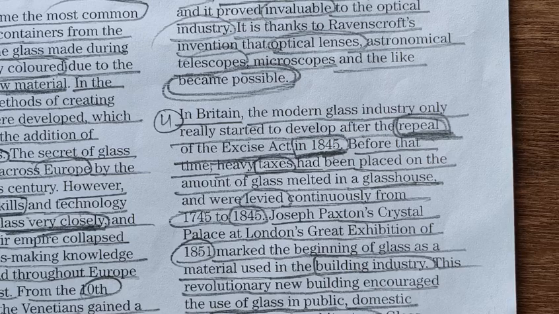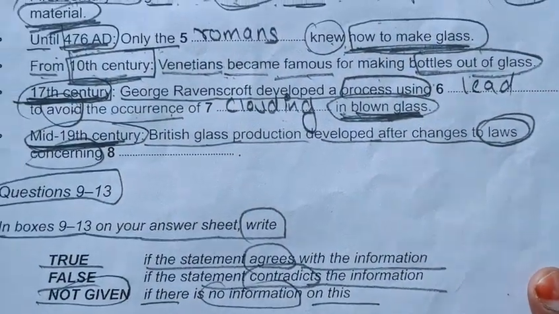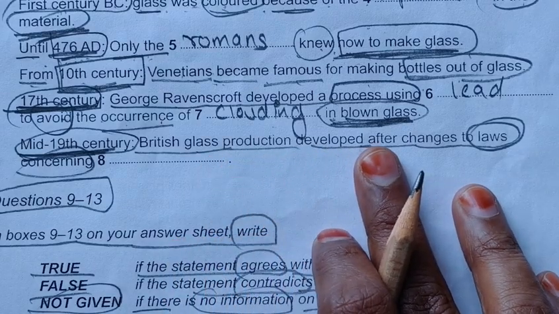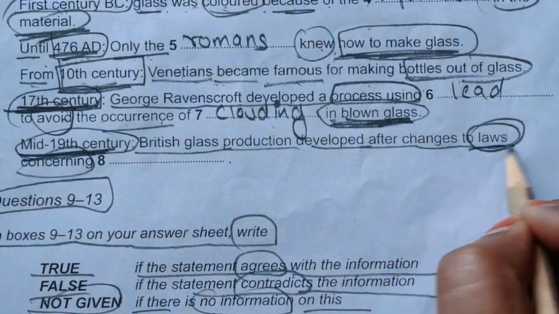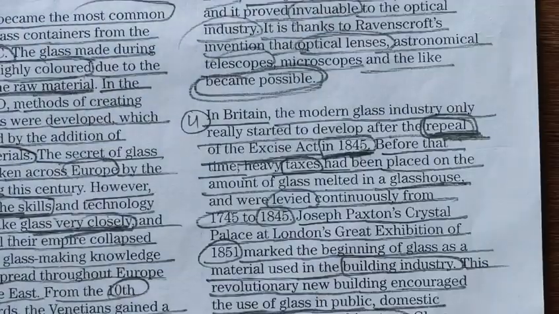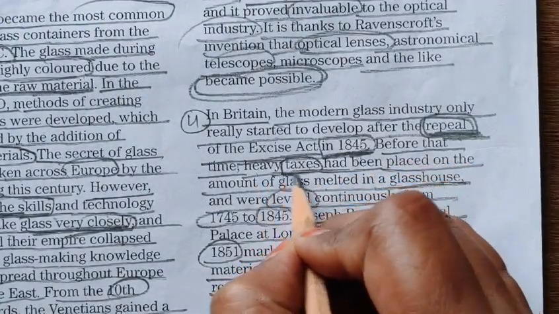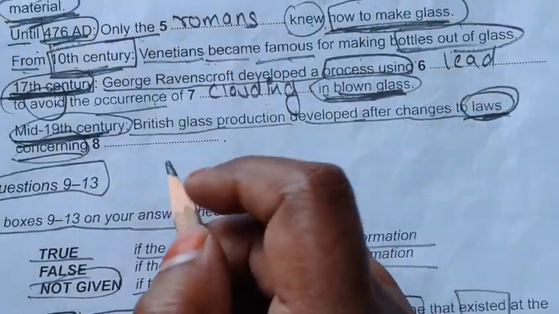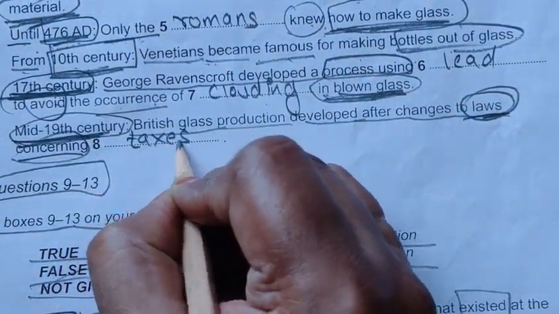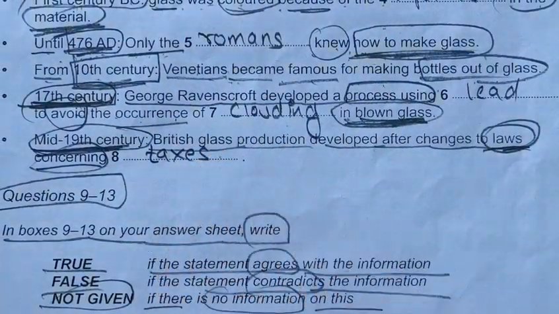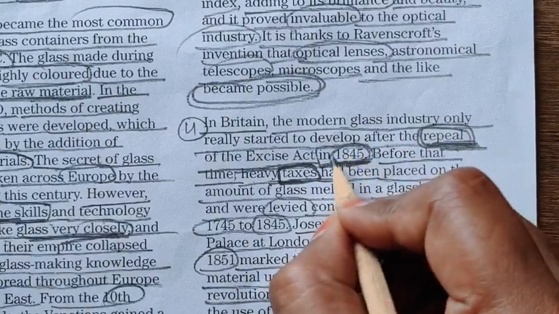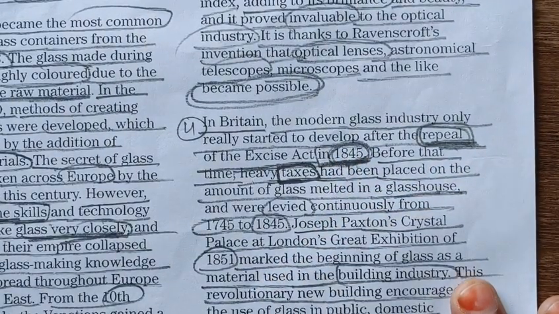Okay, so let's see whether we are getting our answer or not. So mid 19th century British glass production developed after changes to laws. Okay, after changes to laws concerning what? Concerning heavy taxes. So taxes will be our answer. Concerning taxes, T-A-X-E-S, taxes. So taxes will be our answer. I hope you have understood this. Mid 19th century means 1845, they are talking about. I hope you have understood this.